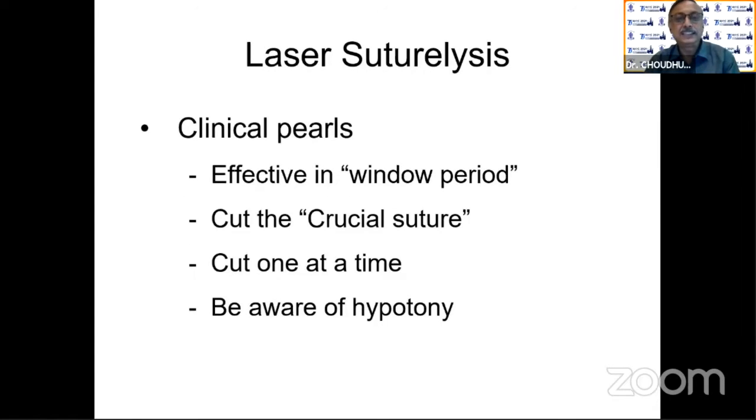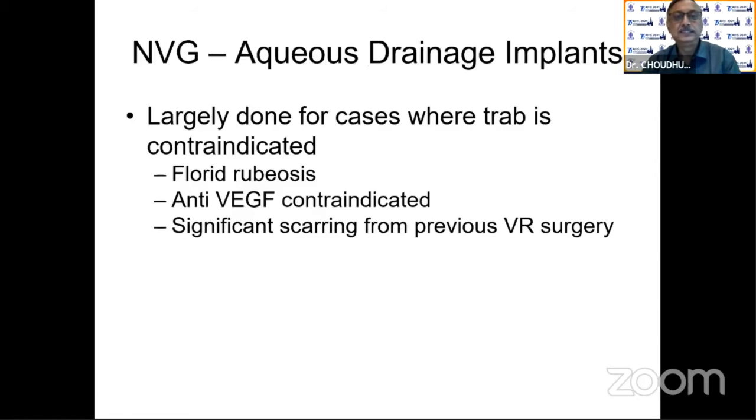Laser suture lysis, the clinical pulse should be affected in the window period. Cut the crucial suture one at a time, always one at a time. And beware of hypotony, because after cutting the suture, we give pressure to the eye. If the pressure is too much, there will be a gush of aqueous in the bleb area. And sometimes, as the flap is open, there may be lots of hypotony and it will be very difficult to control it.